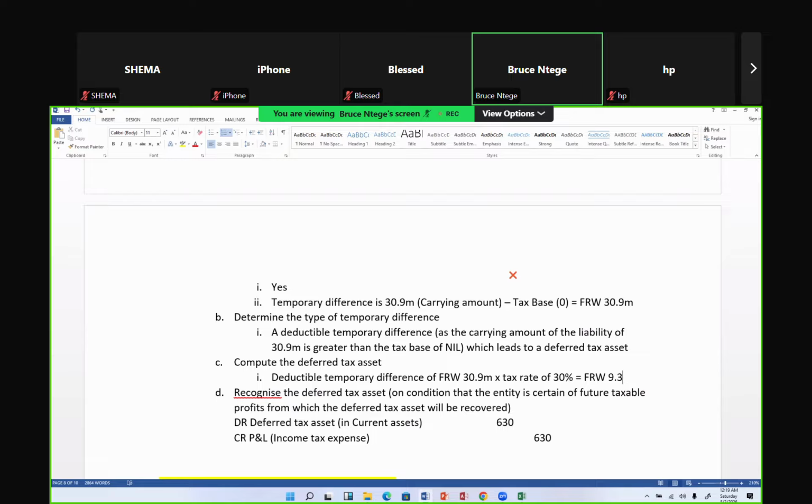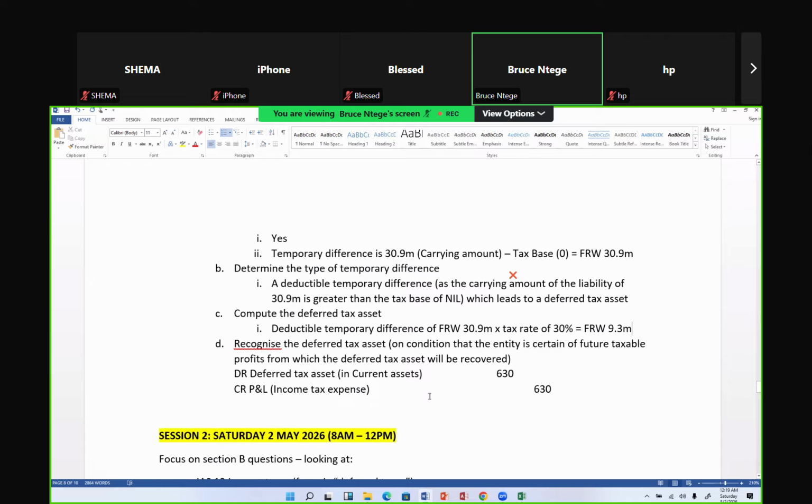francs. Okay, so I go ahead to recognize that deferred tax asset, on condition that the company is certain of future taxable profits from which this asset will be recovered. So we shall take it to the current assets and say 9.3 million. And the credit again goes to the P&L tax expense line, 9.3 million. You're done.